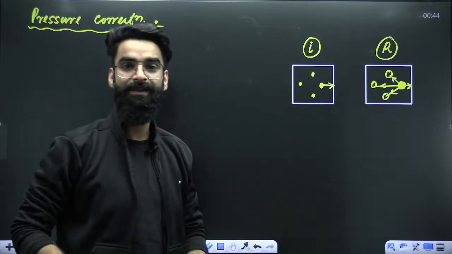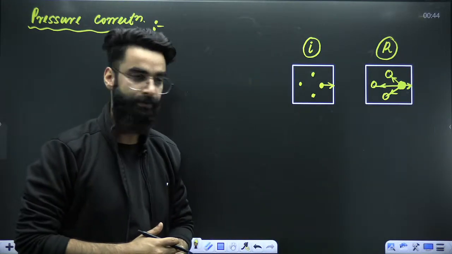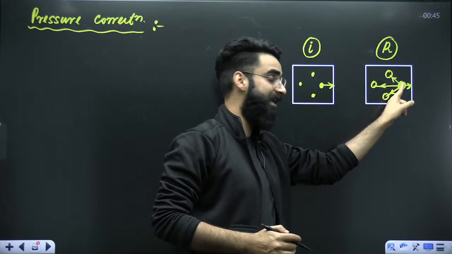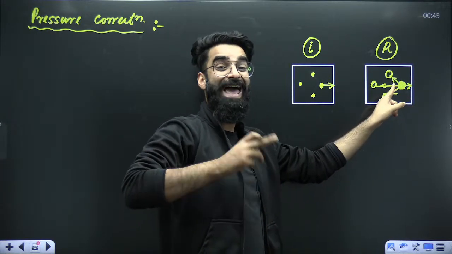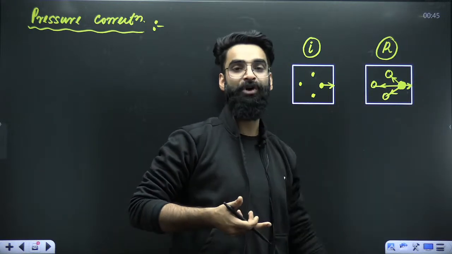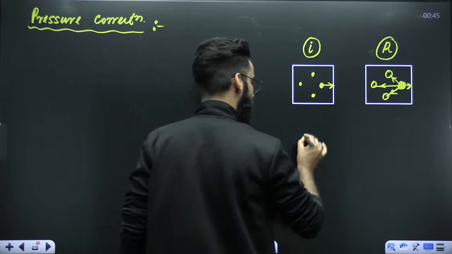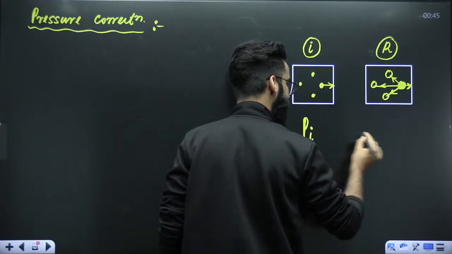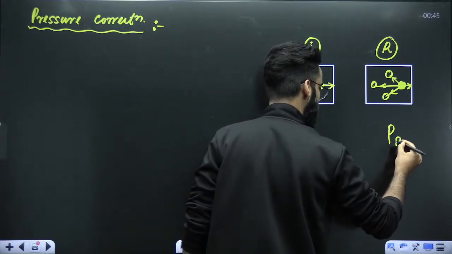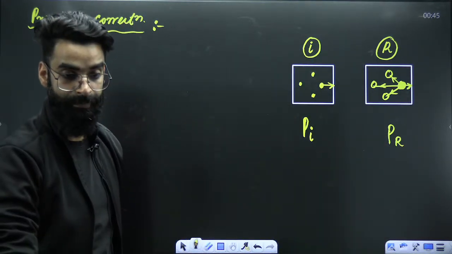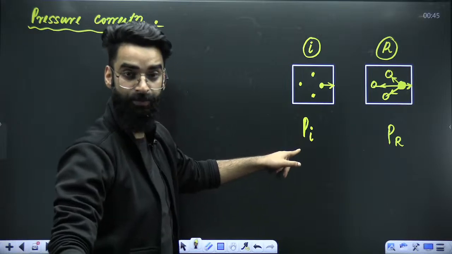If I ask you which molecule, ideal gas molecule or real gas molecule, will exert more pressure on the wall of the container, what do you think? Isn't it going to be the ideal gas molecule?